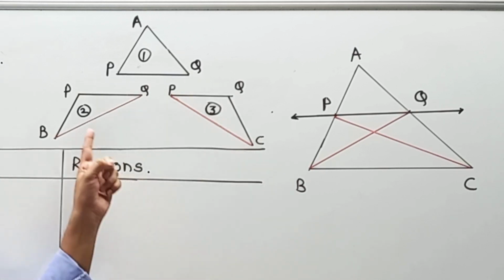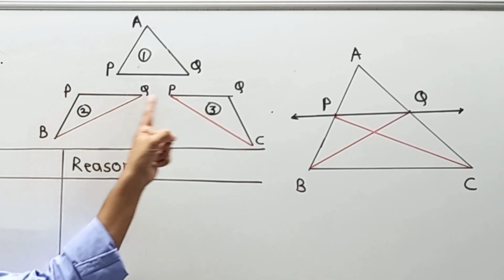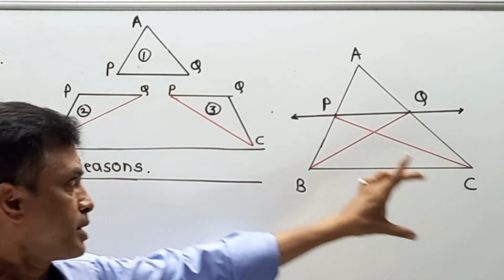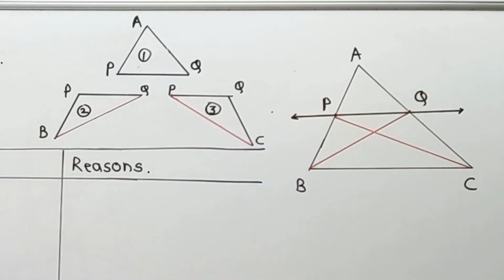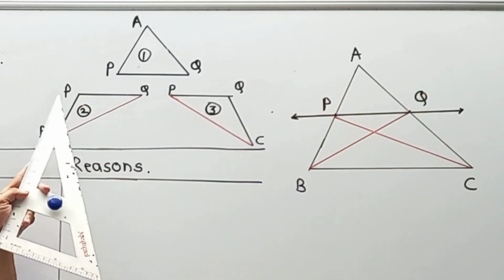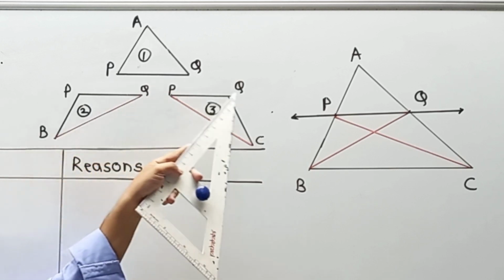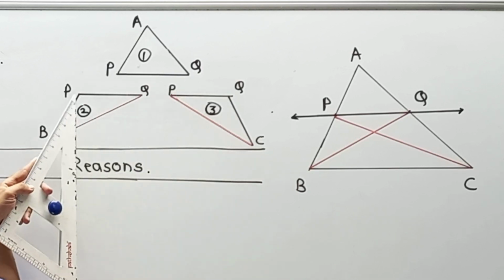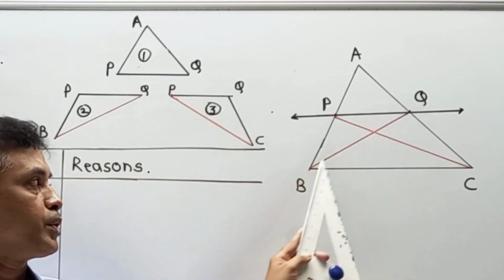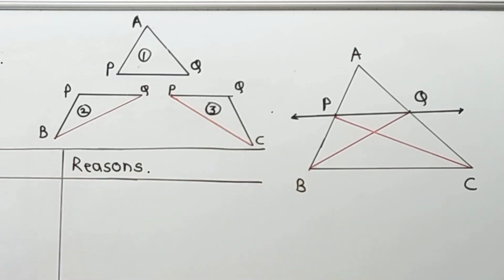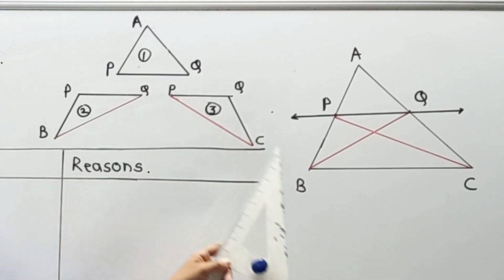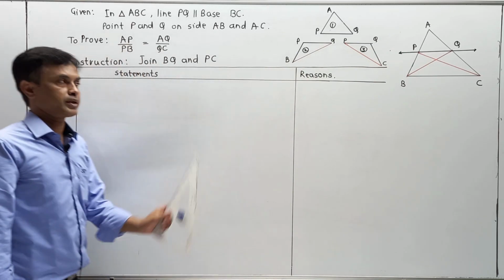Now third, here about PQB and PQC. As per our main diagram, PQ is parallel to BC, means this height is constant. Naturally, if I compare area of triangle PQB upon area of triangle PQC, this is the same because both have a base PQ and their height is same, because PQ is parallel to BC. Naturally, we can say that area of triangle PQB is equal to PQC. This part we declare as third, and in this way we are reaching the main proof. How? Please pay attention on this part.